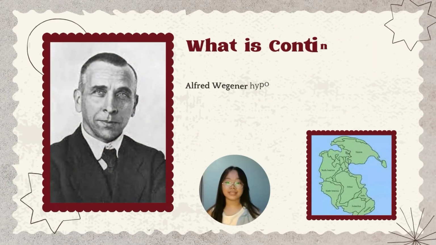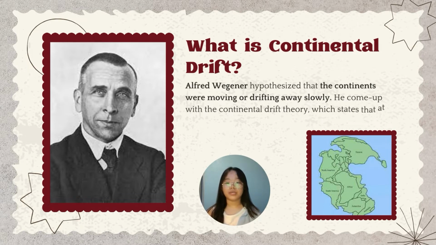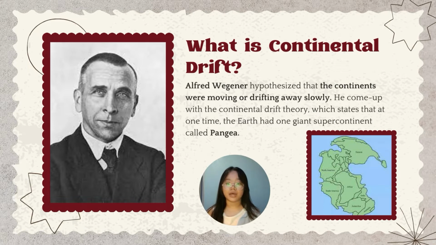What is continental drift? Well, the continental drift theory was proposed by Alfred Wegener. He hypothesized that the continents were moving or drifting away slowly. He came up with the continental drift theory, which states that at one time the Earth had one giant supercontinent called Pangaea. Wegener came up with this idea because he noticed that the coasts of Western Africa and Eastern South America looked like puzzle pieces, which might have once fit together and then drifted apart. Looking at all of the continents, he theorized that they had once been joined together as a supercontinent called Pangaea.